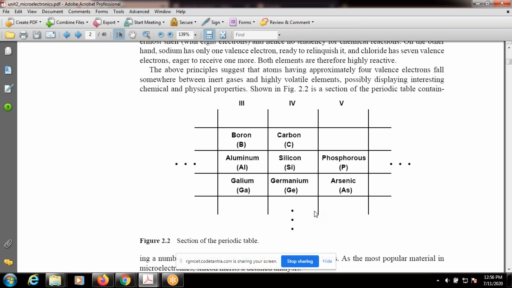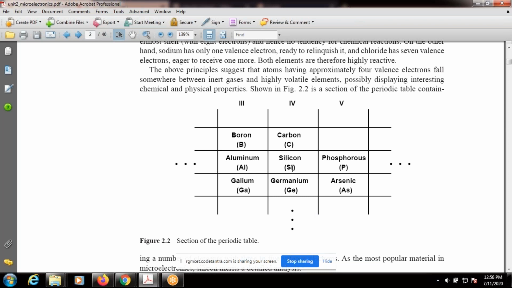By properly applying the voltage levels, we can use silicon as an insulator, as a conductor, or as a semiconductor itself. So that is an all-rounder, and the study of semiconductors is very important, because sometimes it behaves like an insulator, sometimes like a conductor, and sometimes like a semiconductor itself.